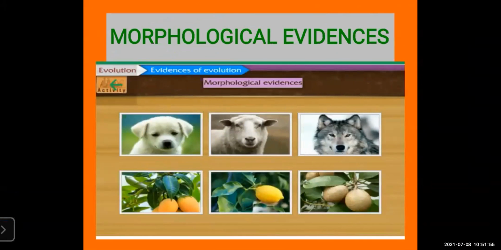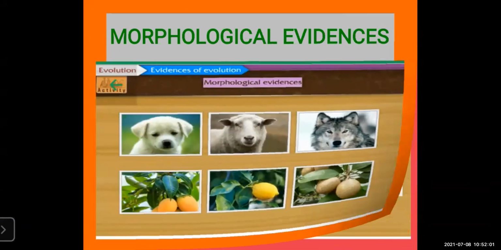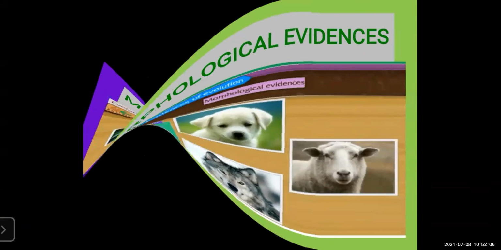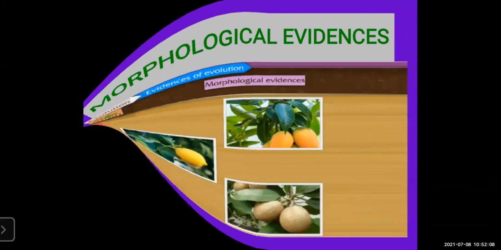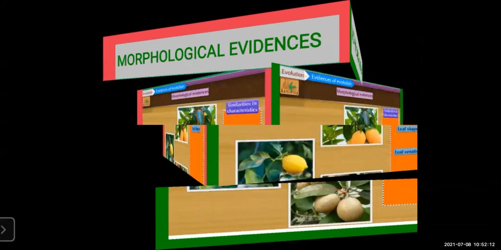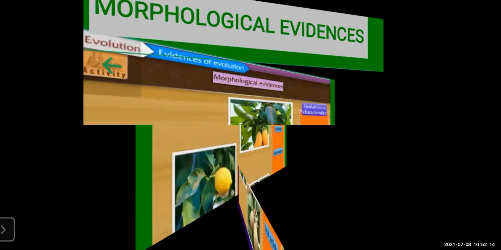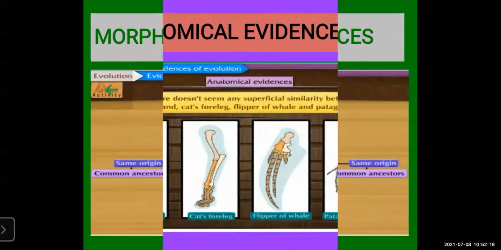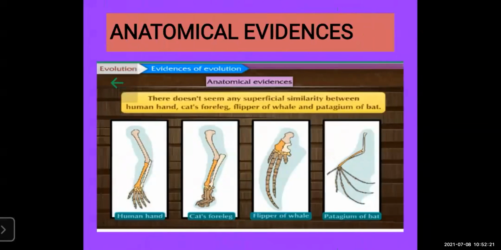You must have studied in the previous lecture morphological evidences, which means similarity in physical characters. Morphological evidence is the first evidence. Then you have to remember the second one. First one, morphological evidences. Second, anatomical evidences.